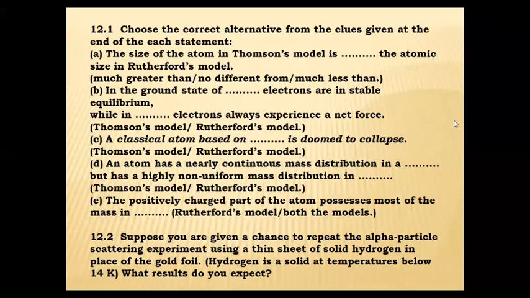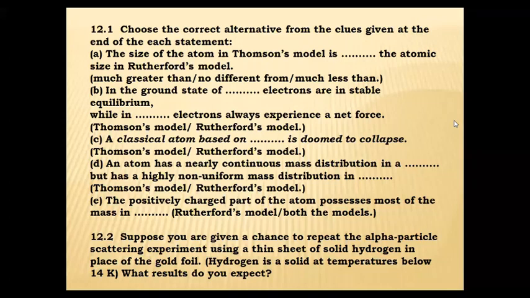Next, question B: In the ground state of dash, in which model are electrons in a stable equilibrium, while in a dash electrons always experience a net force. We have to identify between the Thomson model and Rutherford's model. In the ground state of the Thomson model, electrons are in stable equilibrium. So the first answer for B is the Thomson model. In B they asked one more question: while in a dash model electrons always experience a net force.